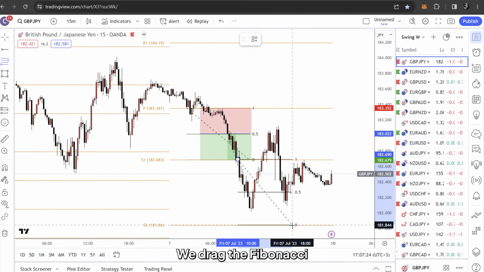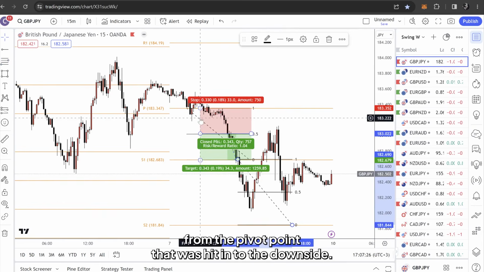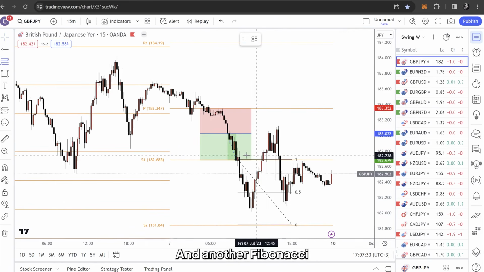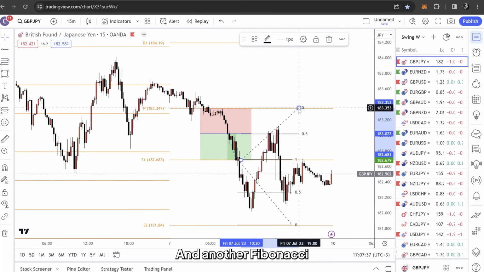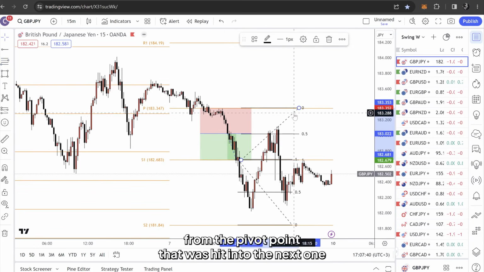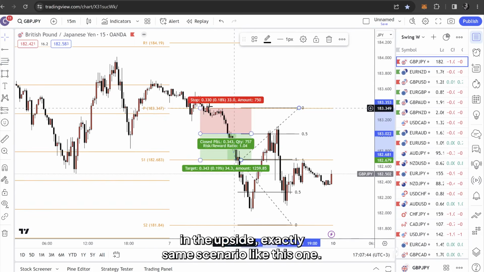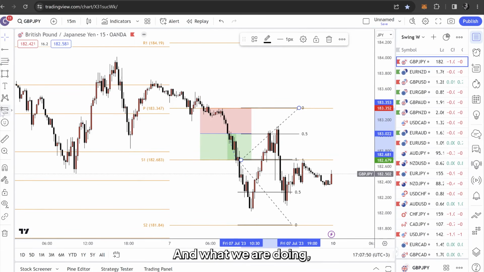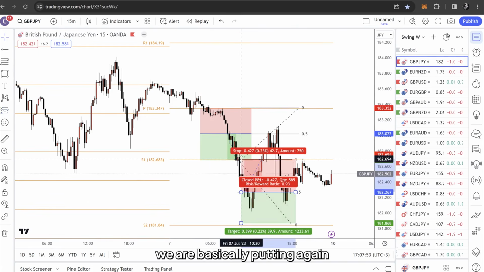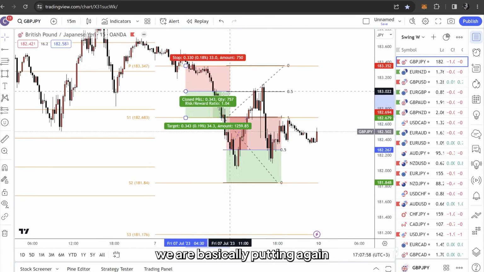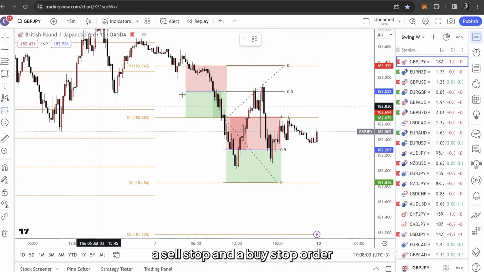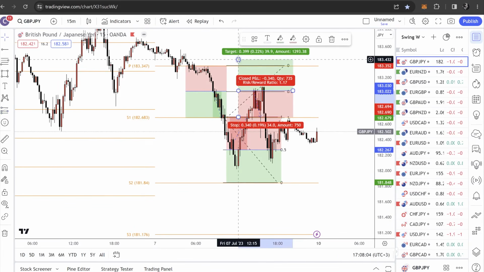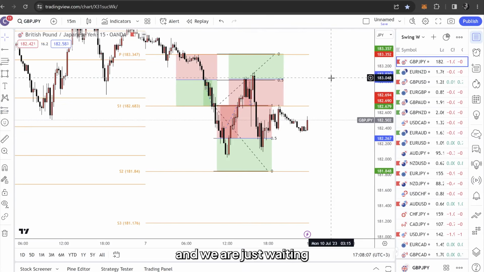We drag the Fibonacci from the pivot point that was hit into the downside, and another Fibonacci from the pivot point that was hit into the next one in the upside. Exactly same scenario like this one. And what we are doing, we are basically putting again a sell stop and a buy stop order, and we are just waiting.